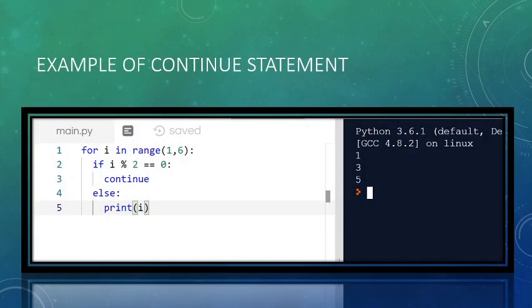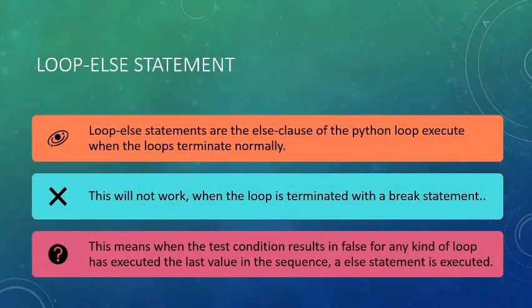In the program here, for i in range 1, 6, and as it reaches 2, i divided by 2 is 0, meaning the condition is true, it will go ahead. In break, the loop will exit, whereas in continue the loop will go ahead to the top of the loop. So that is the continue statement.